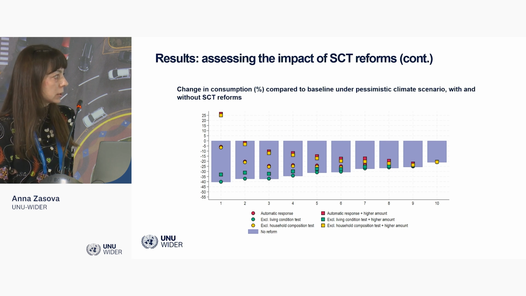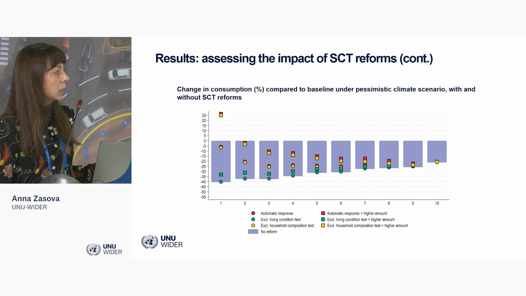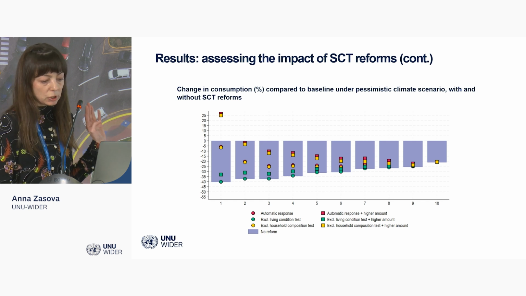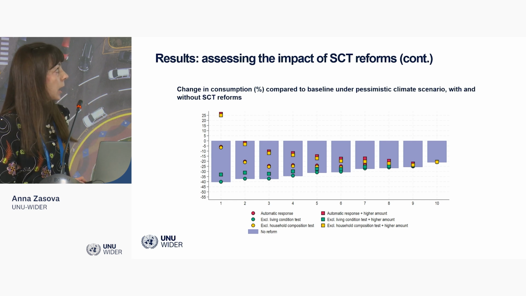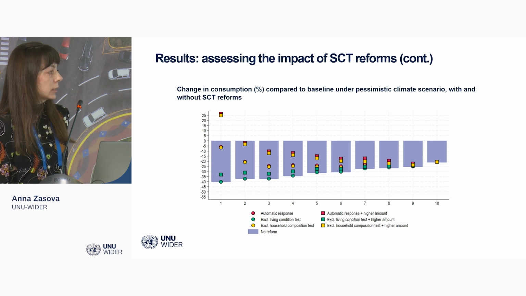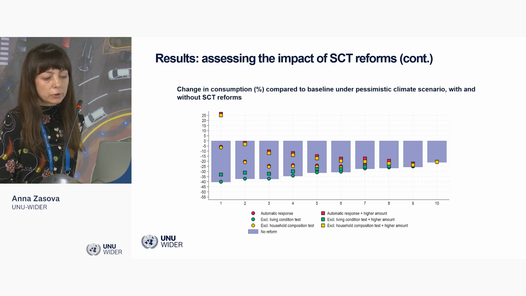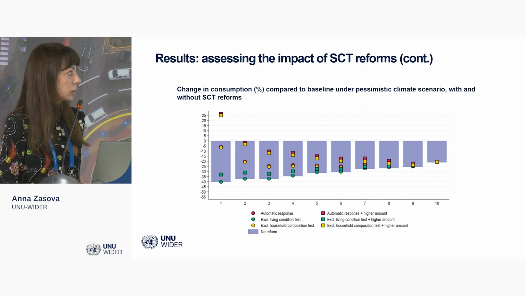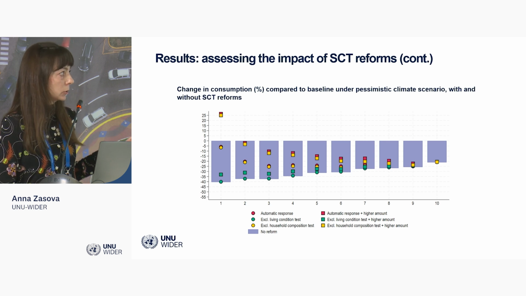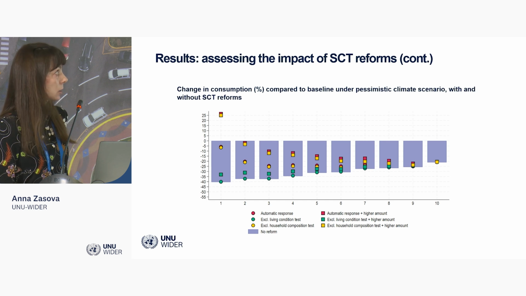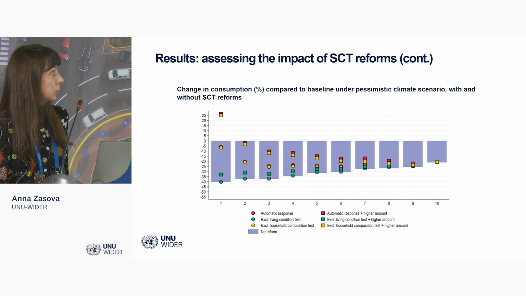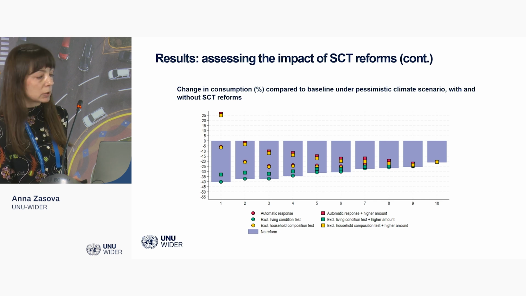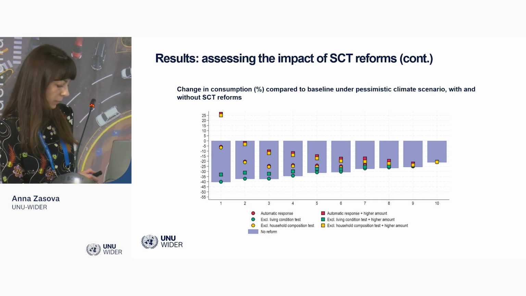Red squares are our perfectly targeted benefit, where we give the benefit only to those households that are most affected, and the yellow square is the reformed social cash transfer, where we remove the household composition test and base the eligibility only on the proxy means test. What is important is that we are able to replicate quite closely the effect of the perfectly targeted benefit.